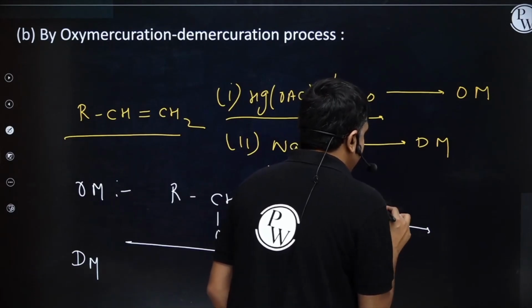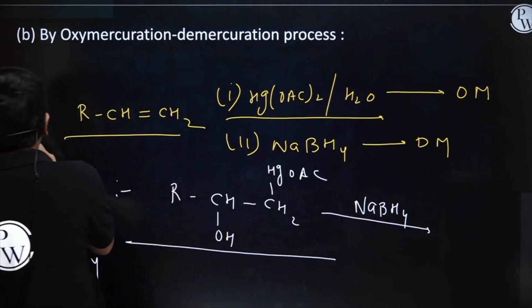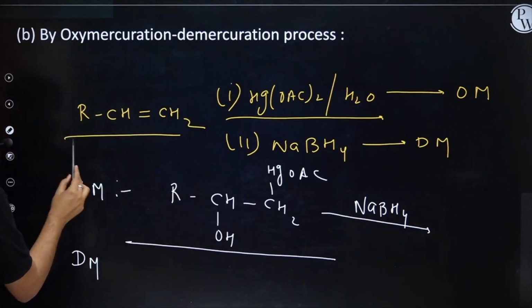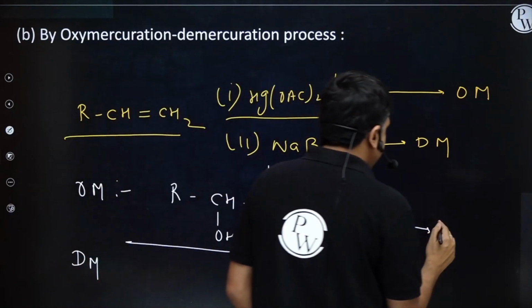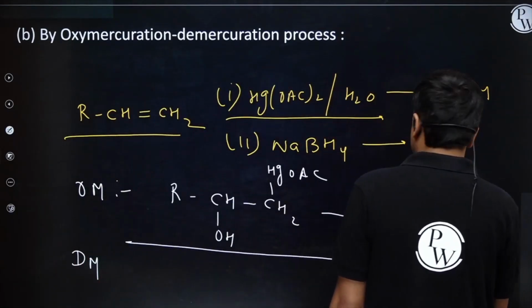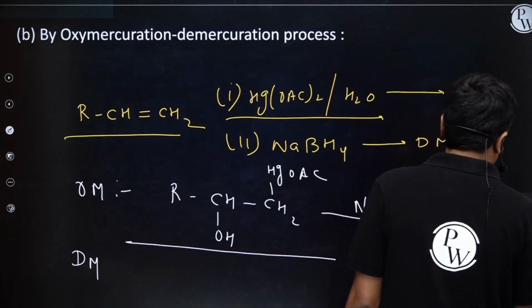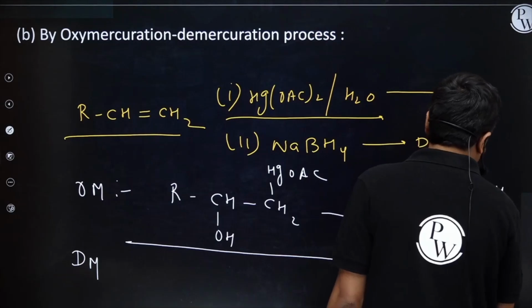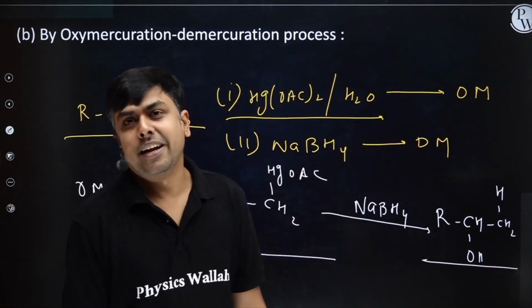The function of NaBH4 is to remove this C-Hg bond and substitute it with C-H bond. So I will have the formation of RCH(OH)CH2-H here. Right, students? So this is the final product which we will get here.